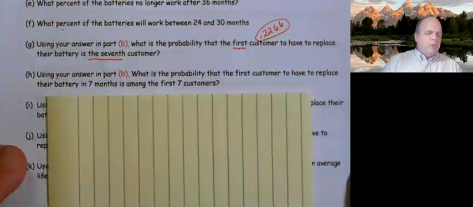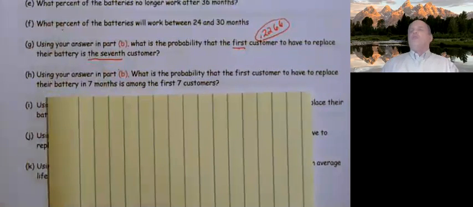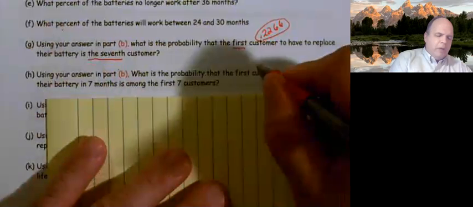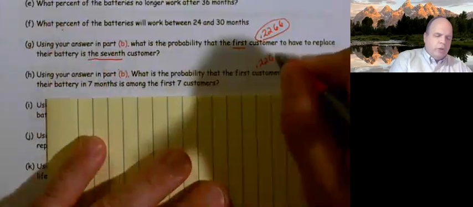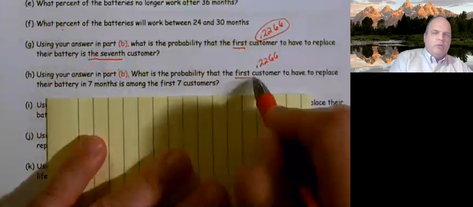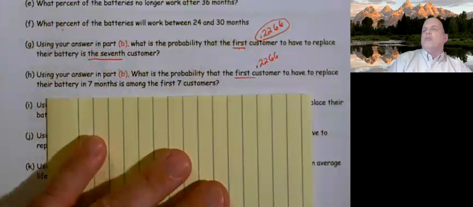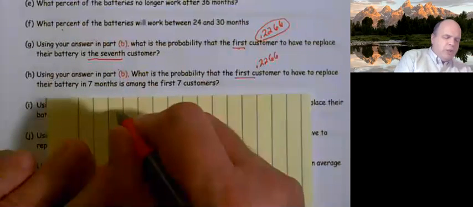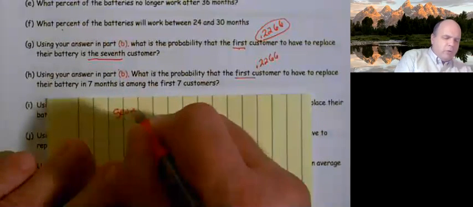So the previous question was a geometric PDF, and in contrast to that, we're going to look at this question. Using your answer in part B, which we already said had a probability of 0.2266, what is the probability that the first customer to have to replace their battery does so within 7 months, among the first 7 customers? Because it has the word first, I'm thinking this is probably a geometric.